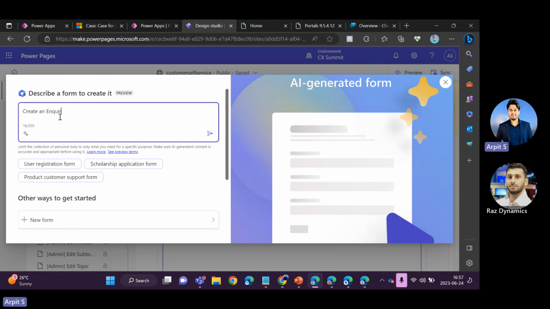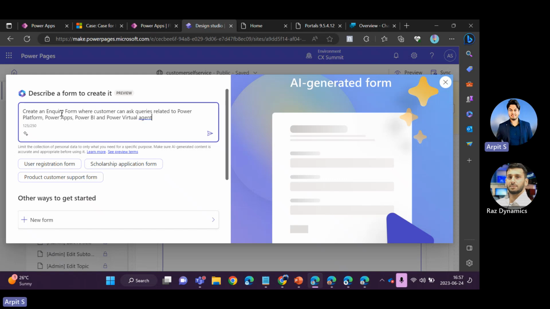So what I want to do is create an inquiry form where a customer can ask queries related to Power Platform, Power Apps, Power BI, and Power Virtual Agent.